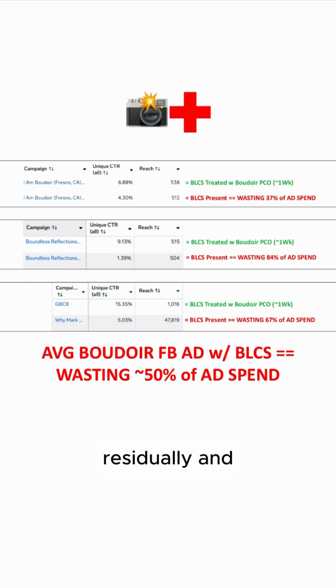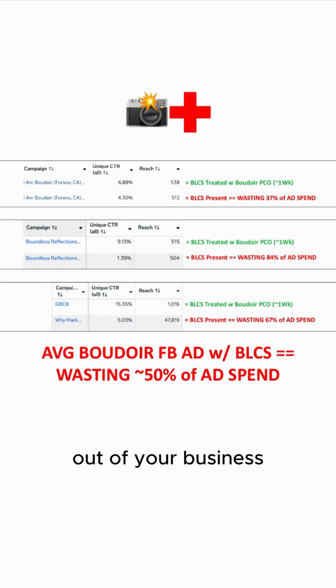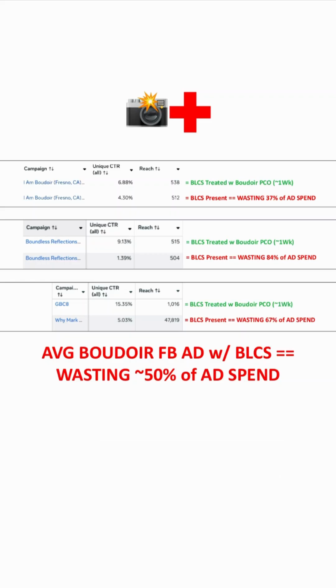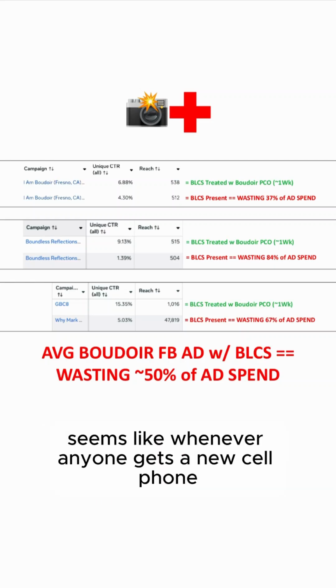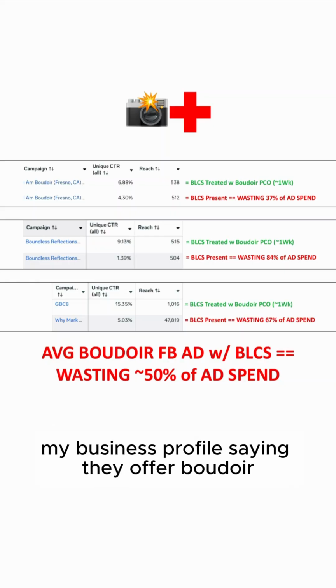You get that residually, and you're looking for places to pull profit out of your business, so you've decided that now is the time to do it for your Facebook ads. Then, since you're looking around, you're seeing the market become more and more saturated. Seems like whenever anyone gets a new cell phone, there's a new Google My Business profile saying they offer Boudoir.